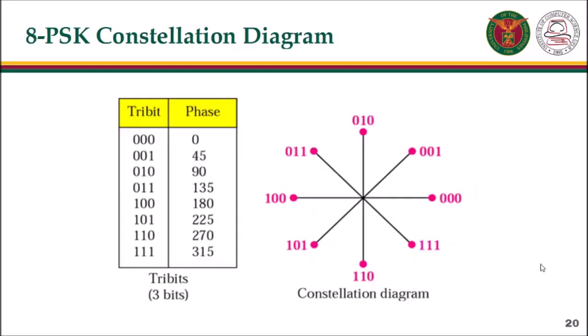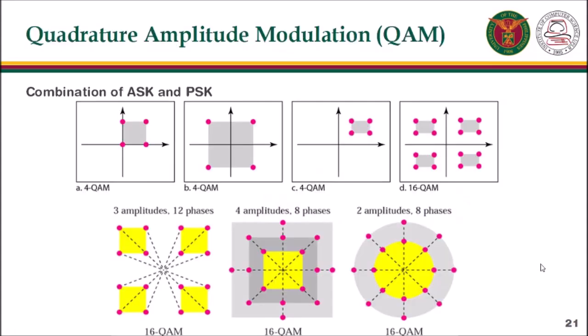Here is an 8 PSK constellation diagram. PSK is limited by the ability of the equipment to distinguish small differences in phase. This factor limits its potential bitrate.